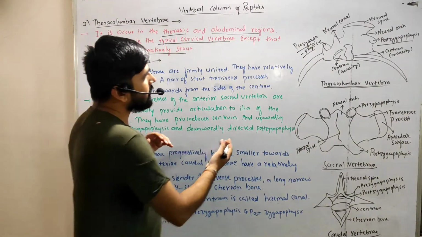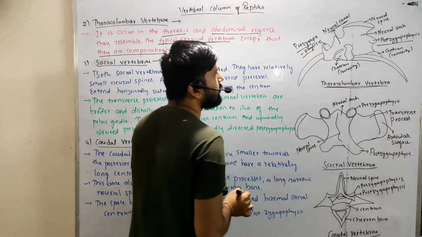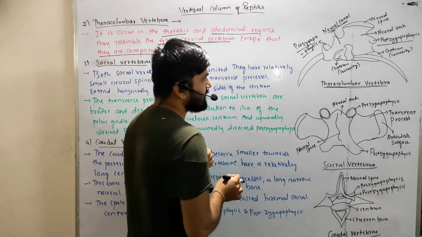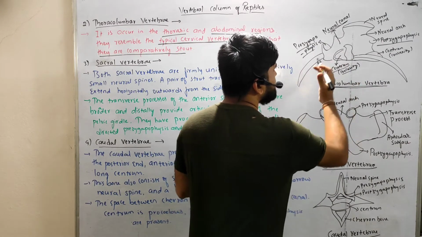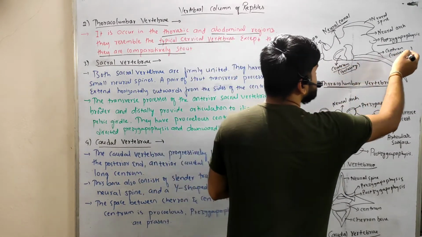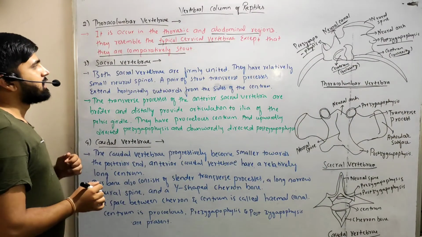right? Apart from these post and pre-zygapophysis, they also contain the neural canal where the nerve cord passes. This is the centrum. This is the concavity on the front side of the centrum, and this is the convexity of the centrum, which means it has a procoelous centrum.